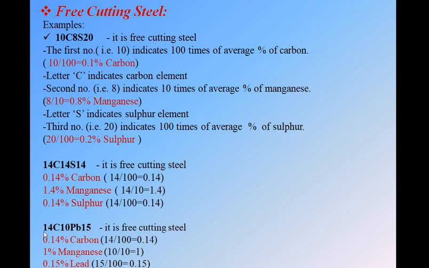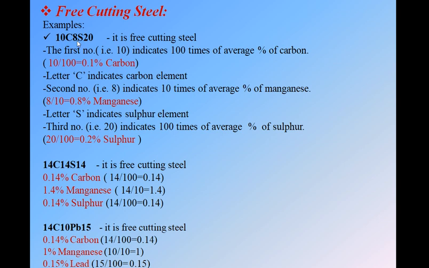Okay, see, again the first number is always the carbon content, divide this by 100. So we divide 14 by 100, we get 0.14, so 0.14% carbon. Again, the second number, we know this is manganese, divide this by 10, we get 10 by 10, 1, that is 1% manganese. And again, lead and sulfur are both troublesome elements. So divide this by 100, we get 0.15, so 0.15% lead. Okay, are you getting it or not?